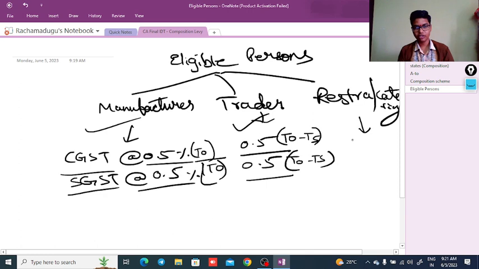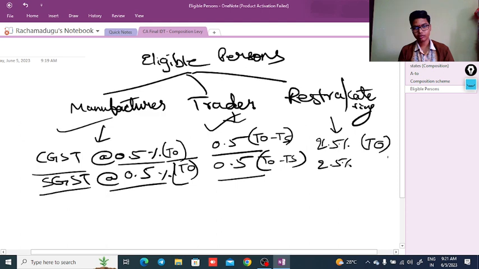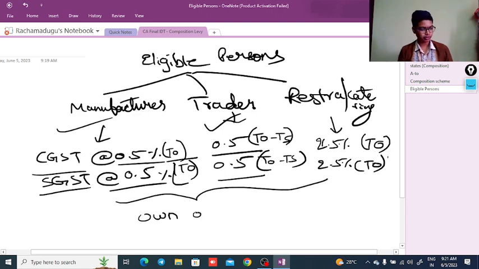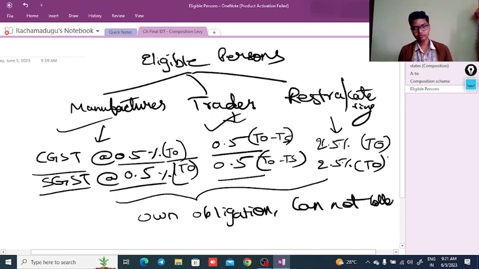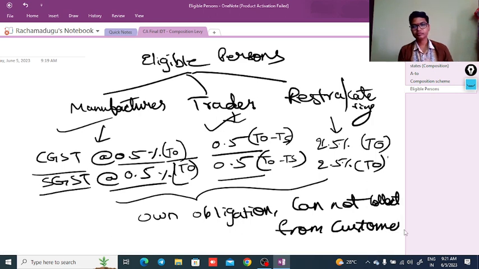Restaurants are required to pay the GST at 2.5% CGST, 2.5% SGST on the total turnover. There is a basic difference. Whatever tax is paid through this, it is their own obligation, they cannot claim it, and cannot collect it from the customer. Okay, next.